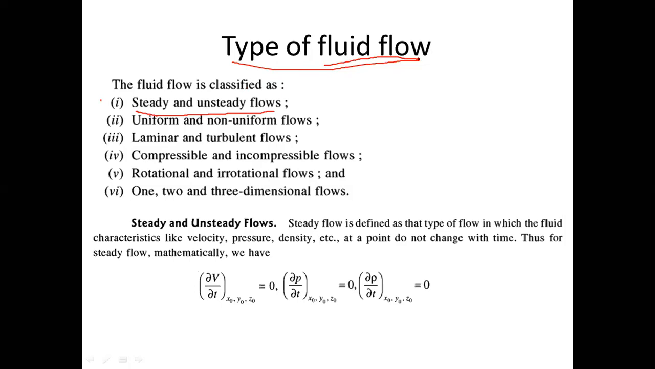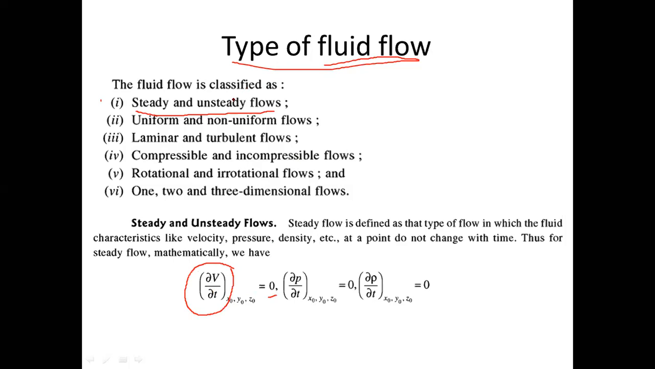Now, what are the parameters of the motion? I have told you: position, velocity, and acceleration. When the position or the velocity or the acceleration is not changing with time, they are constant with respect to time. Such movements are called steady fluid flow. In this example, when the velocity is not changing with respect to time, the change of velocity with respect to time is zero. That means the velocity is constant.